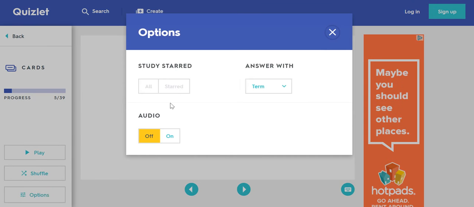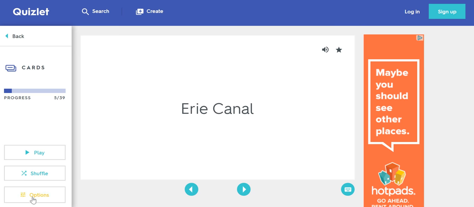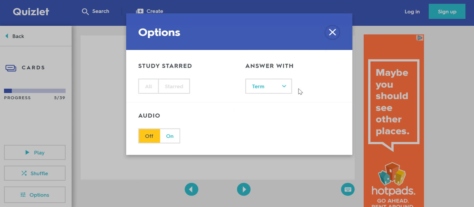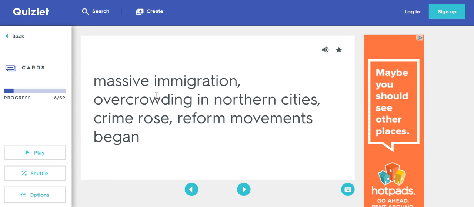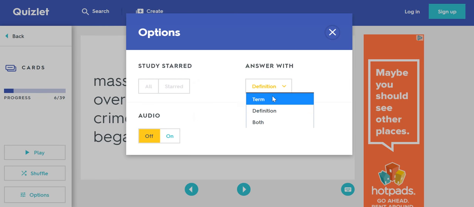Okay, one thing down here on the options, let me make that clear again. If I go down to the bottom left where it says options for the flip cards, you can look at it based on whether you're answering the term or you're answering the definition, or you can do both. So let's say we'll make it the definition. Now, when we go through the cards, we're going to see the mid-1800s. Well, how do we define that, right? That's kind of hard. Massive immigration happened, overcrowding in northern cities, crime rose, reform movements began. A million other things could be said in the mid-1800s, right? So you may want to do it where you're answering with the term.